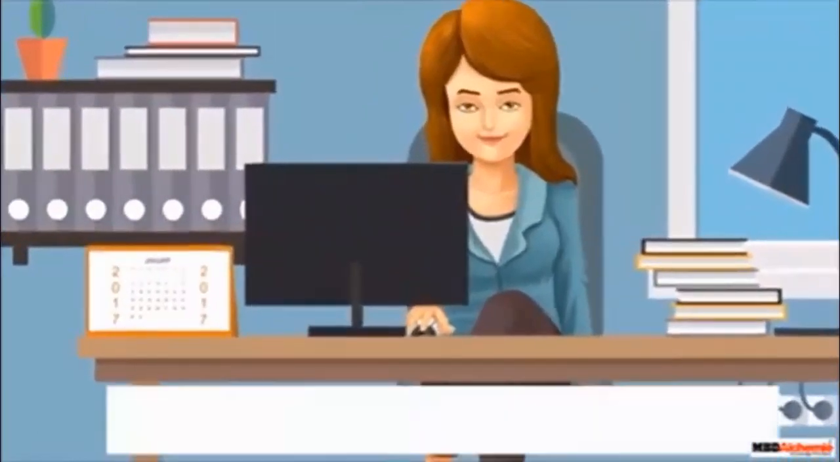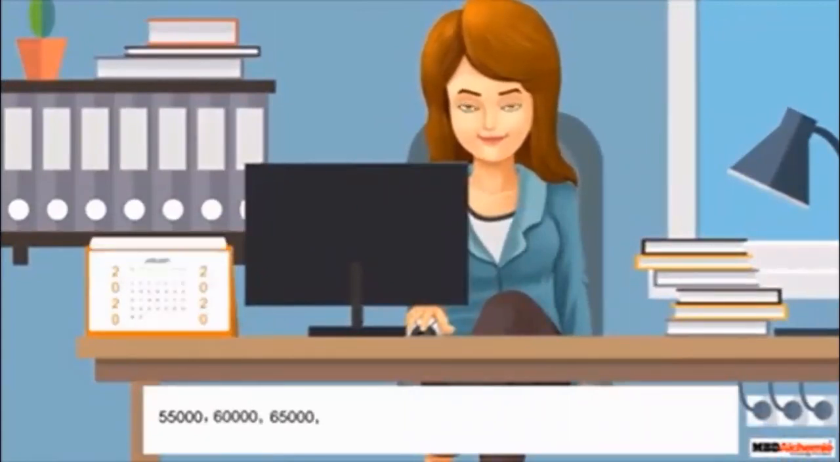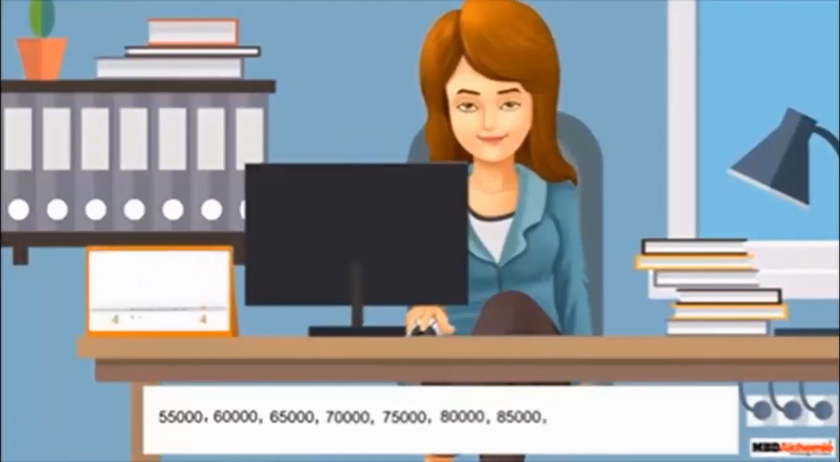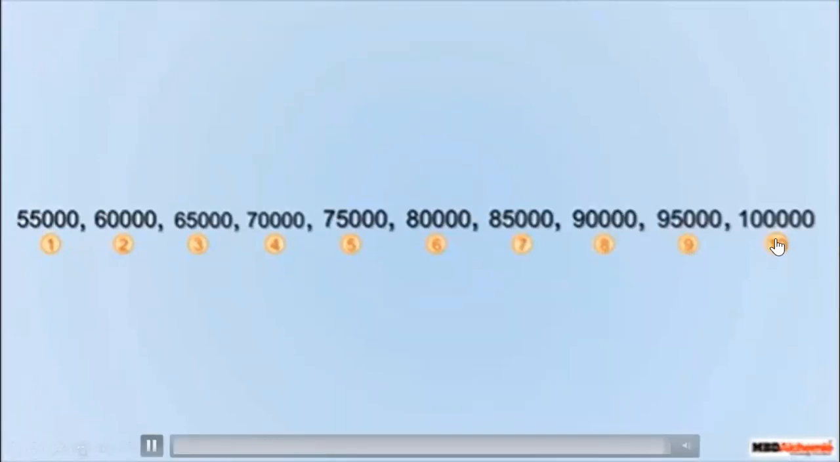In the first year, her salary will be 55,000. Second year, it will be 60,000. Third year, it will be 65,000. Fourth year, 70,000. Fifth year, 75,000, 80,000, 85,000, 90,000, 95,000. Then it becomes 1 lakh. Observe this number pattern and see in which year she is getting a salary of 1 lakh. In the 10th year, she gets a salary of 1 lakh.